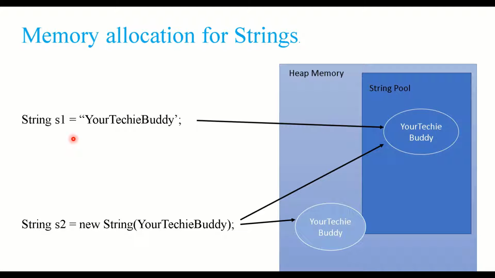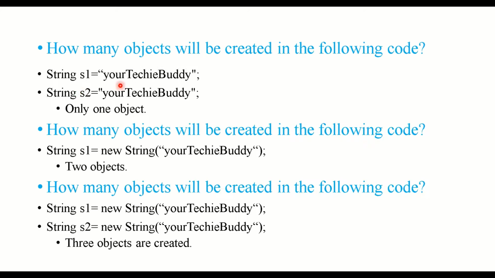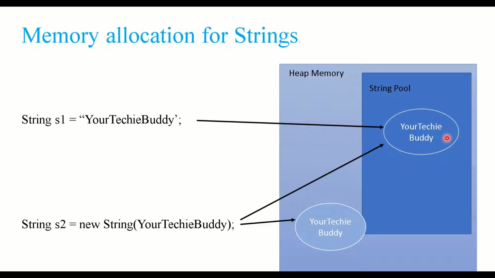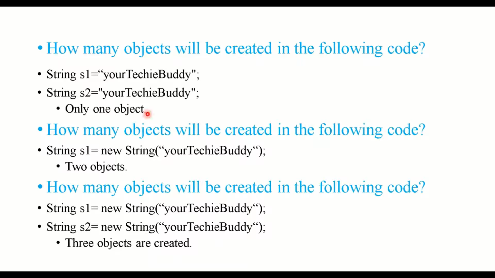When I have String s2 is equal to your techie buddy, because this is the literal way of creating, it will first go and check in the string pool. Yes, your techie buddy is there. It will return a reference to the same object, so it will not create a new one. That's why the answer is only one object.